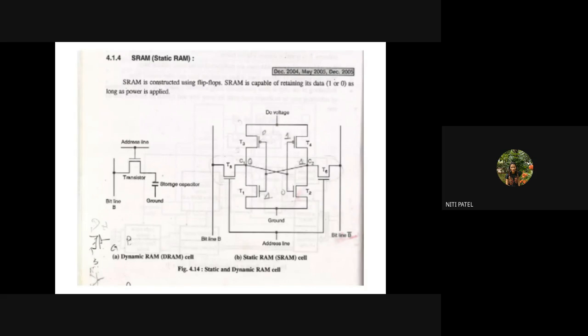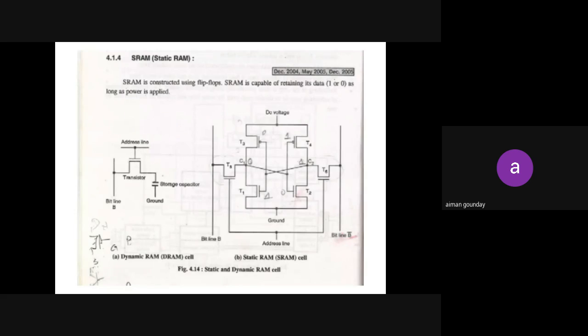I have just told you the values of C1 and C2. C1 is high, which is 1. C2 is low, which is 0. Now I want the value of T1 first. Give me the value of T1. T1 will be 0. Why? Because the line connected to T1 is C2. And what is the value of C2? It is 0. So the value 0 will be sent to transistor 1. Understood how T1 is 0?